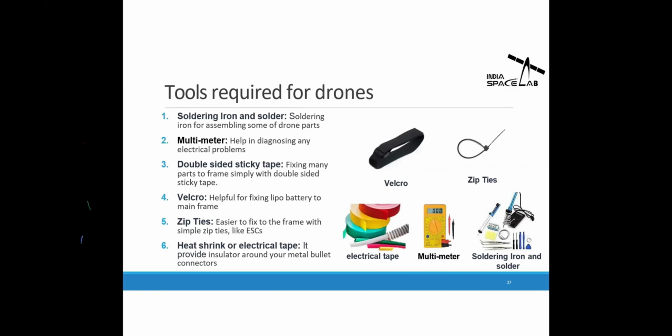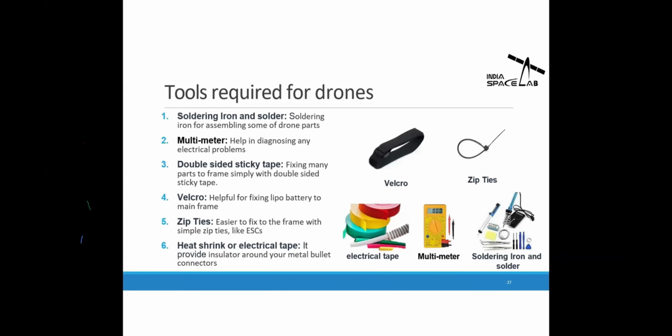Then some electrical tape to isolate the circuits, and of course a multimeter to measure the voltage, because we have to provide a specific voltage to a specific component. Let's say the motor wants 12 volts but the flight controller wants 5 volts. So before feeding this voltage, you must measure it with the multimeter so that you don't damage any component. Then the most important thing is the soldering iron and solder station, so that you can solder all the components onto the frame and make the drone ready.